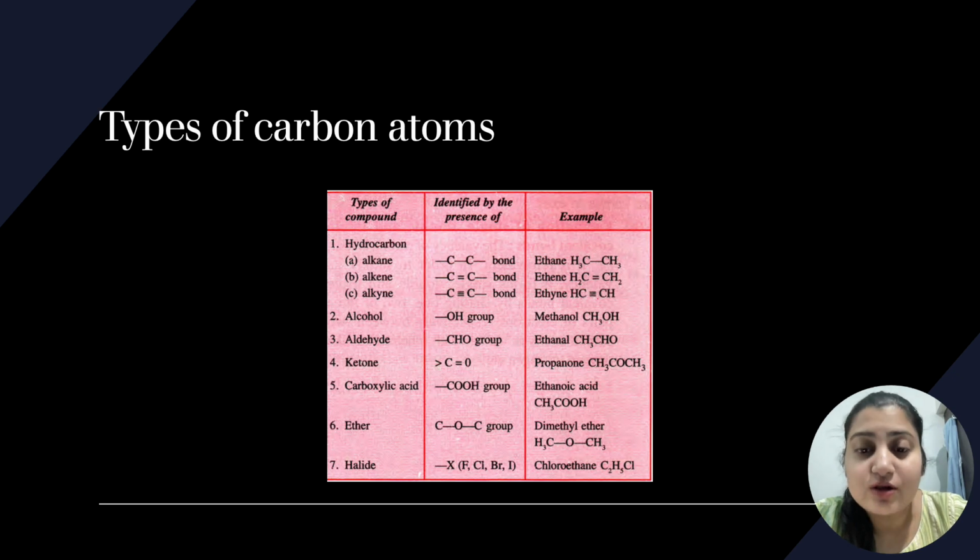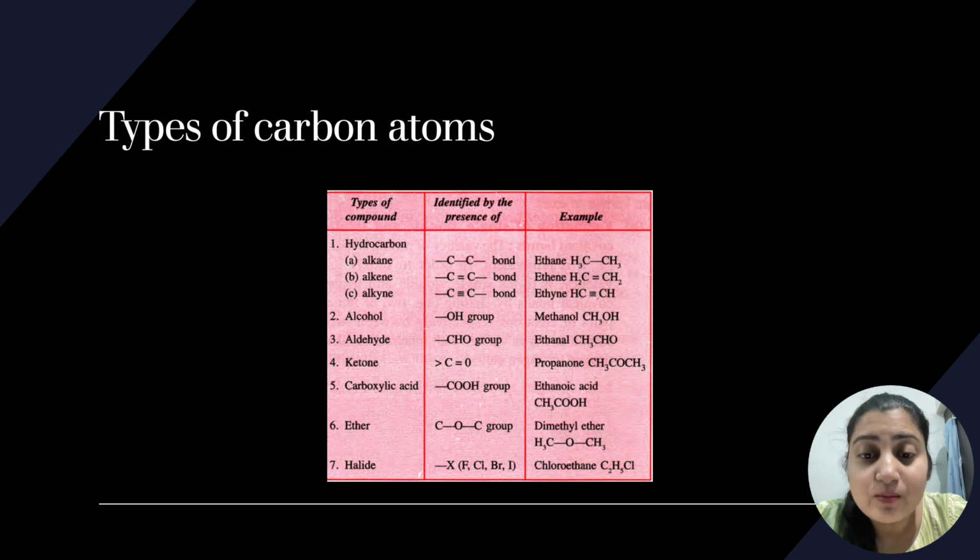Then we have alcohol group as well. Sometimes the carbon hydrogen chain also has OH group. If it has OH group, it is actually an alcohol group. So a suffix of ol gets attached, like methanol, ethanol. I'll tell you what is meth, eth, everything I'll tell you about it. But for now, understand that ol will be added. Aldehyde which has CHO group means it is an aldehyde, and al will be added at the end, like ethanal, methanal. Then we come into ketones.